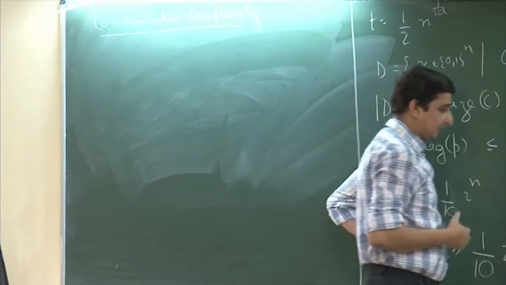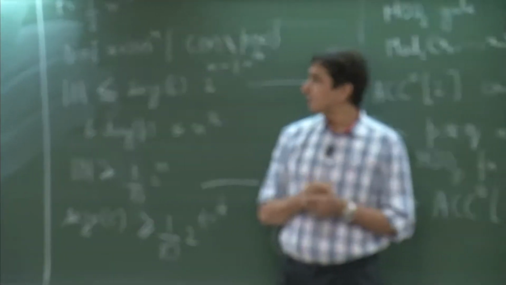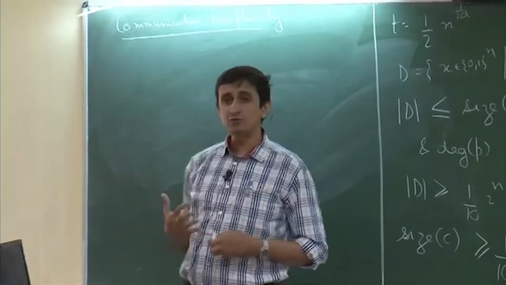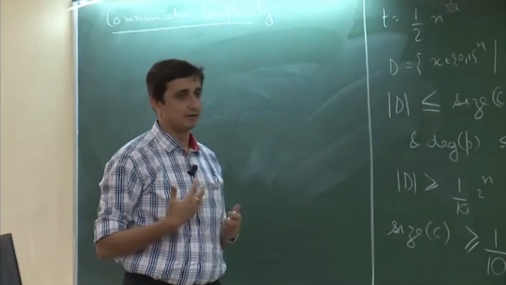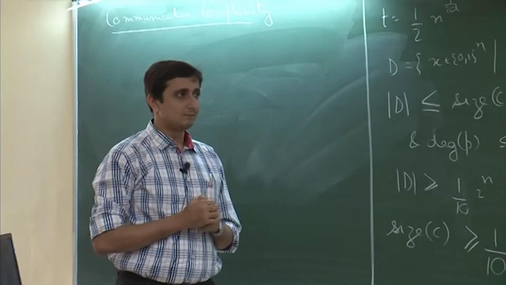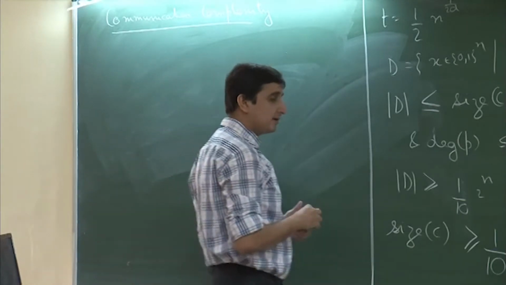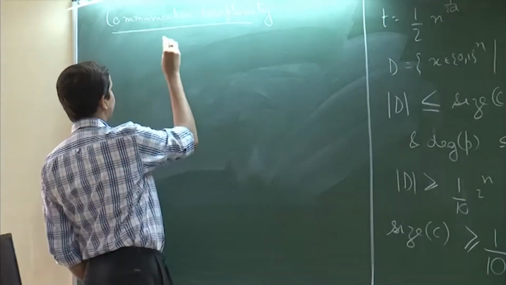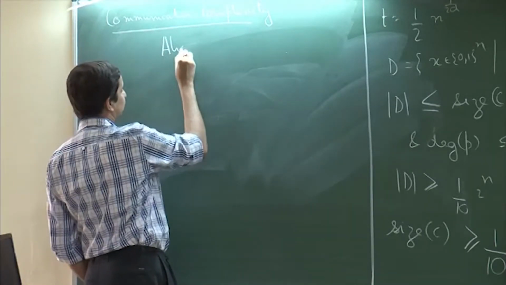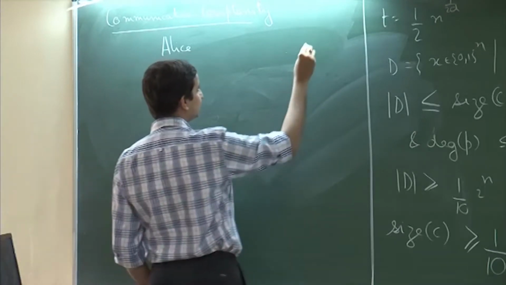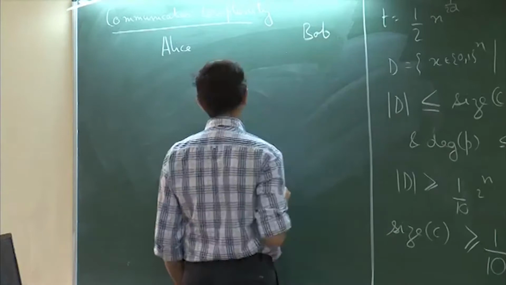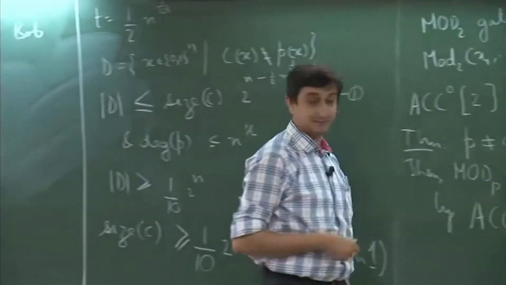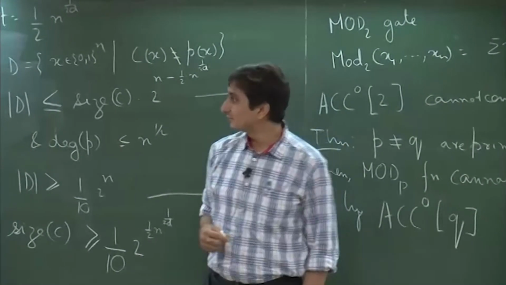So, what is the model and what are we trying to do here? The model in a communication complexity setting is kind of similar to this interactive proof model that we saw. There are two parties: a person, let us say, named Alice, and somebody called Bob. These are the traditional names that communication complexity people use.